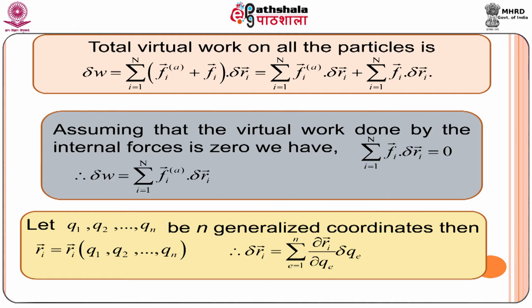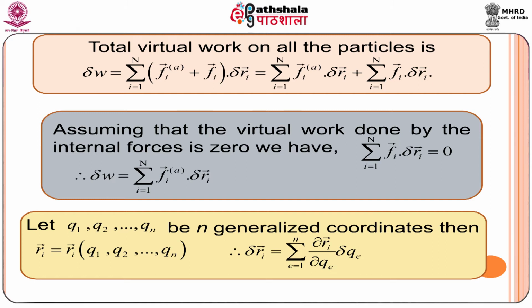Let q1, q2 and so on q_n be the generalized coordinates, then r_i vector is a function of q1, q2 and so on q_n. If we take the virtual displacement, then we have delta r_i vector equal to summation over e equal to 1 to n of del r_i vector by del q_e into delta q_e.